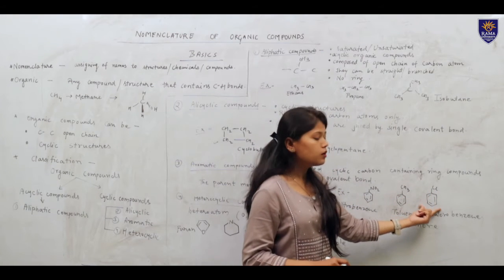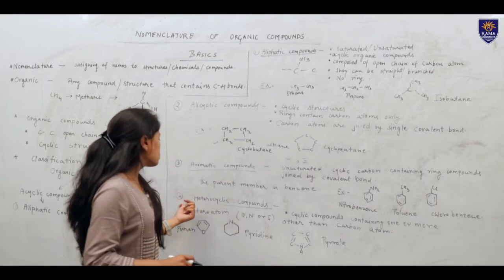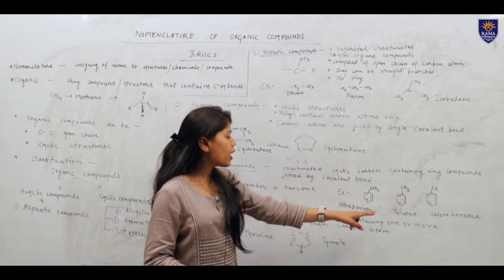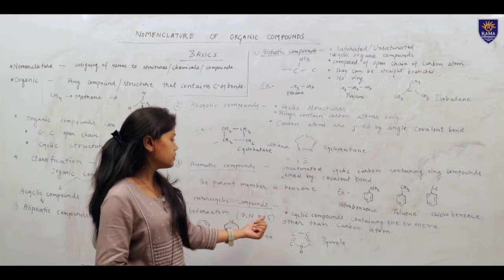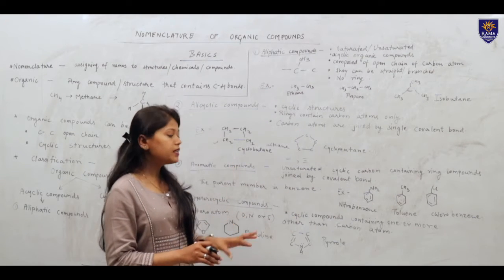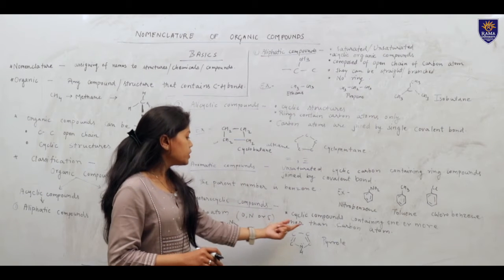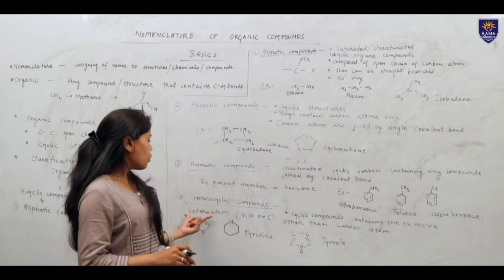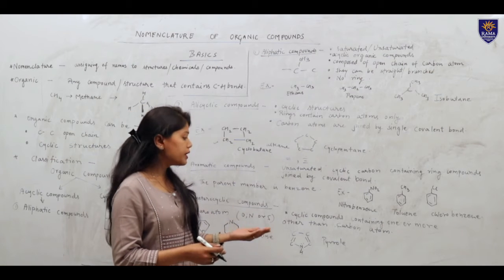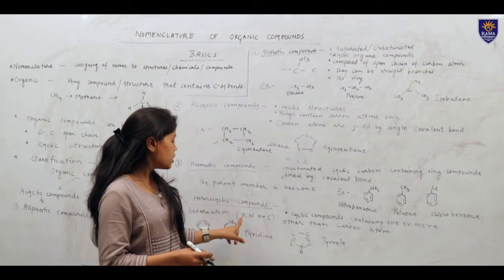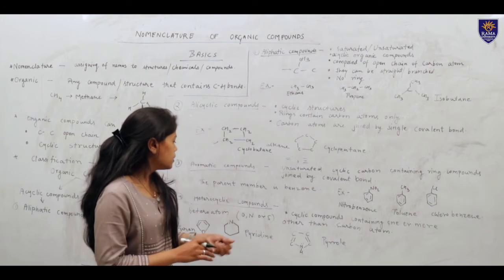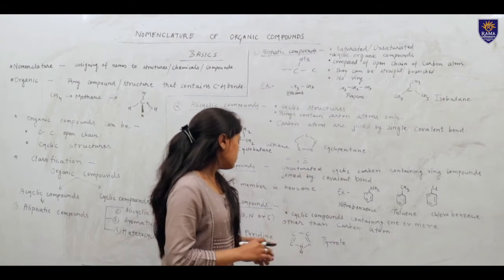Chlorine is attached to the benzene ring. Fourth one, heterocyclic compounds. These are also cyclic compounds containing one or more heteroatoms other than carbon atoms. Carbon atoms are already present in the ring, but with these carbon atoms, one or more heteroatoms can be present. In heteroatoms, we count oxygen, nitrogen, sulfur, and so on, other than carbon atoms.